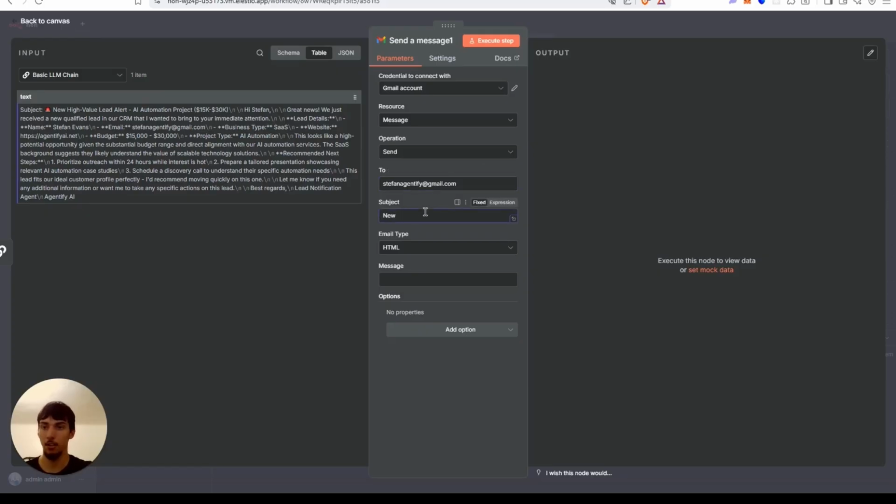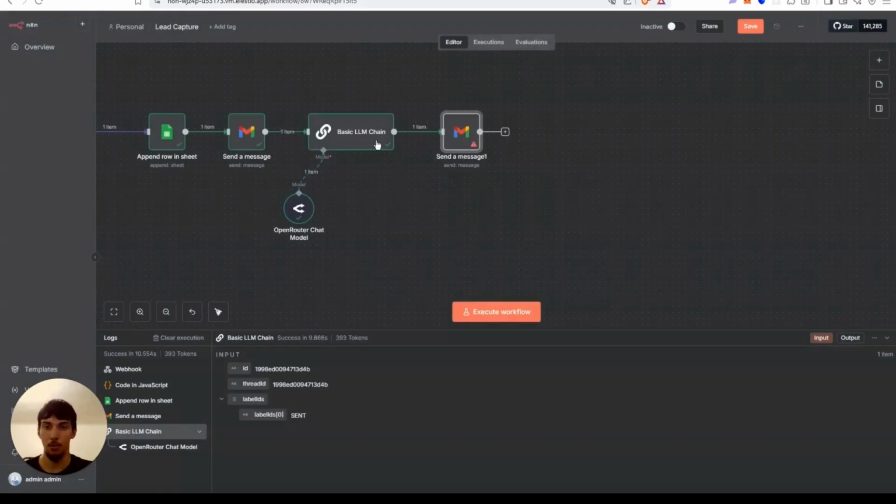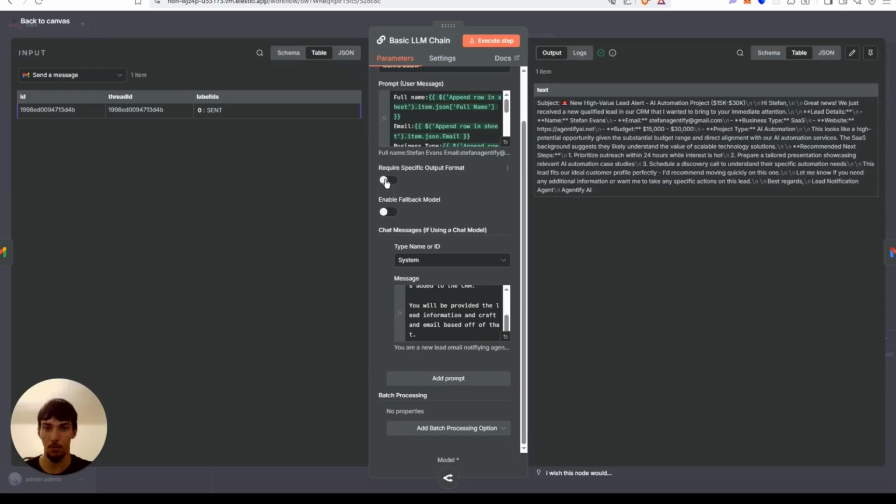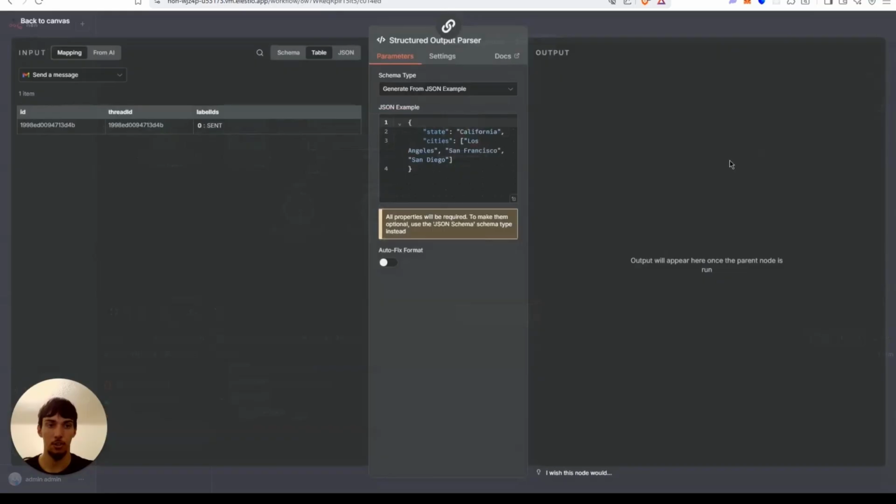Subject, new lead. Now we could do this so the subject is always parsed. So enable request picker output format, output parse, structured output, and then just create a JSON here. Call it subject, make that empty, and then text, make that empty.